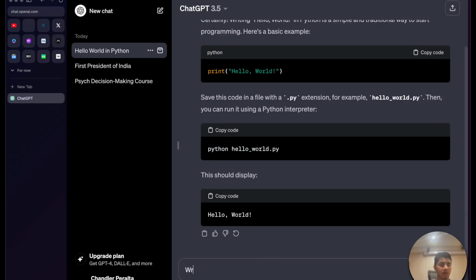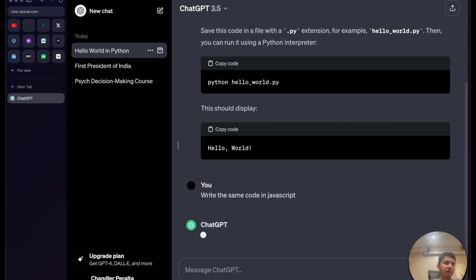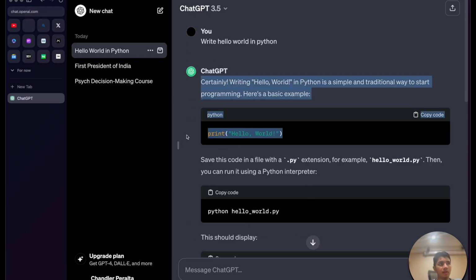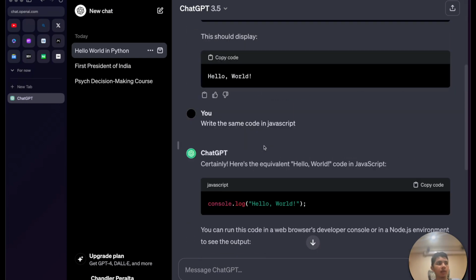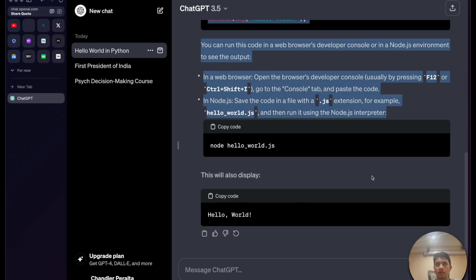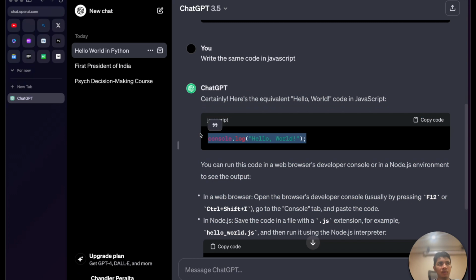We can even write the same code in JavaScript, and it will have this context about what was written in Python, and it will write the same and give the same instructions for JavaScript. And that's pretty much ChatGPT. Now let's move on to the next tool.